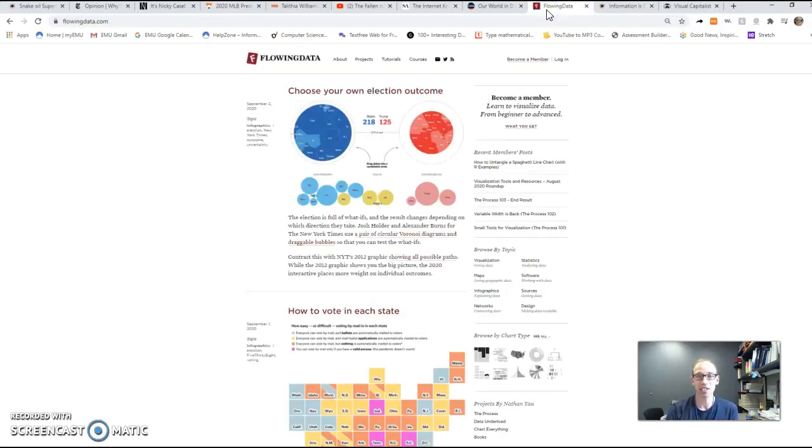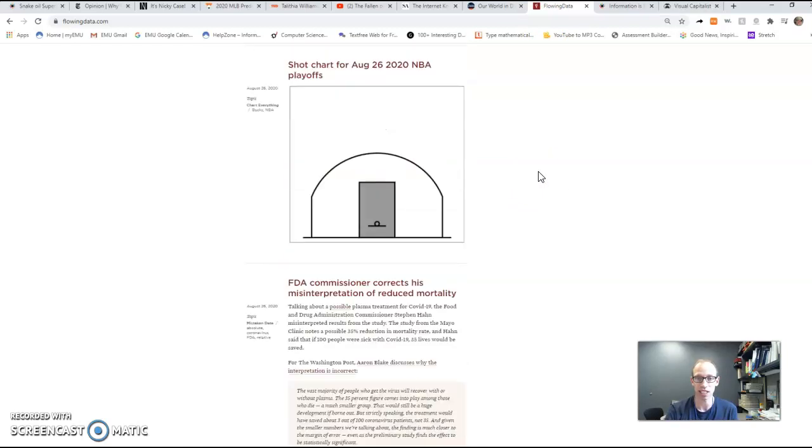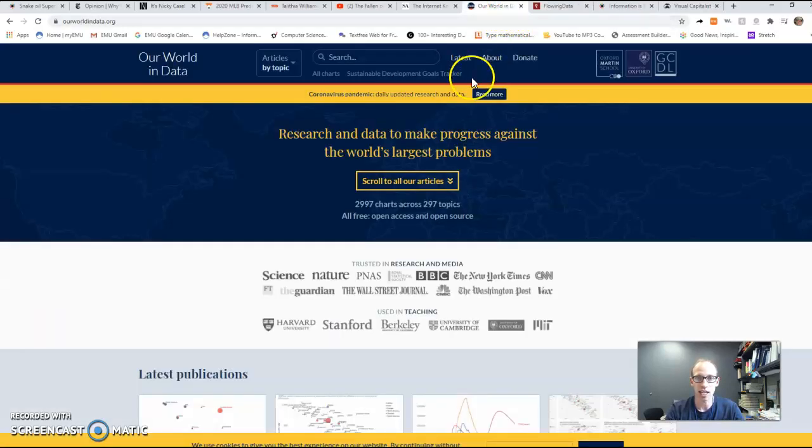Flowing Data is a third site that has a whole bunch of really interesting articles, interactives, data visualizations. That's flowingdata.com. And a fourth here is ourworldindata.org.